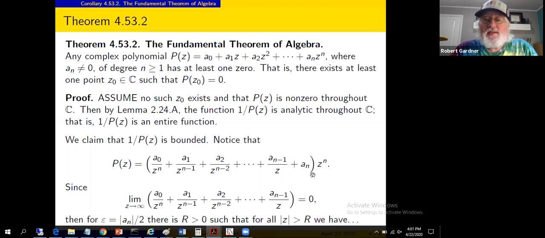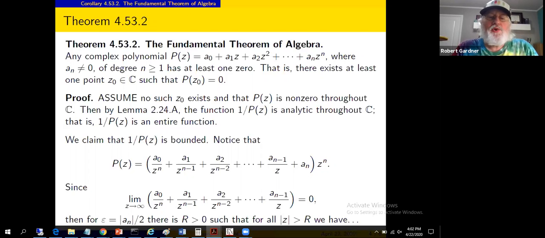Okay, let's look at this part in parentheses. When z is big, if we take a limit as z approaches infinity, you've got all these z's in the denominator. So if we've taken up through this term, we haven't taken the constant term. But what we've got going on here is when z is large, this term is going to be small. More precisely, the limit as z approaches infinity of these terms equals 0. The denominators get big, the quotients get little. More professionally, the limit as z approaches infinity of this summation equals 0.